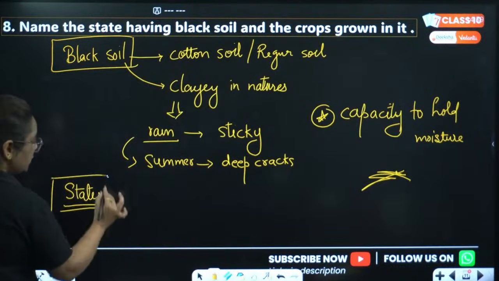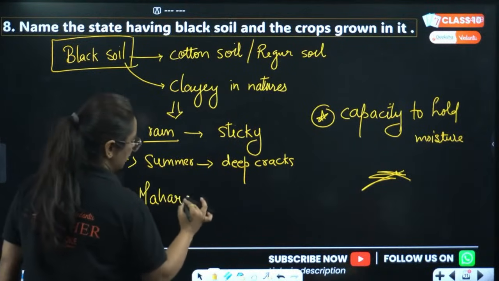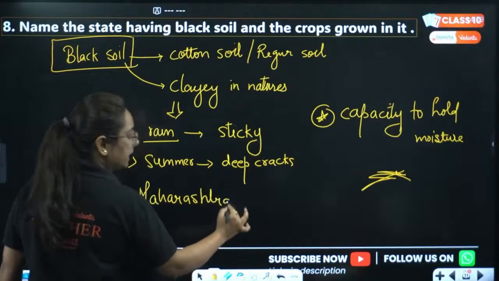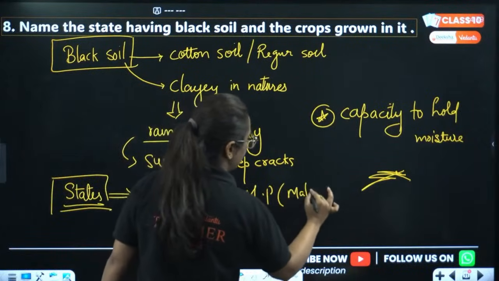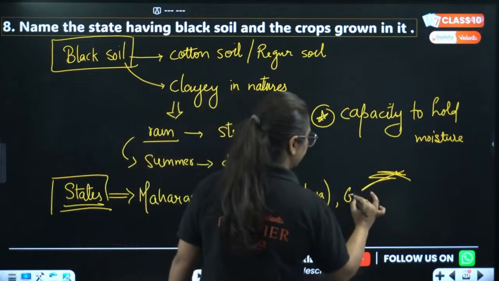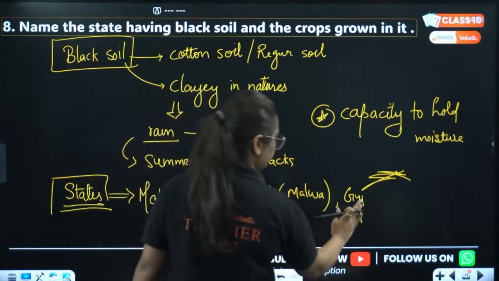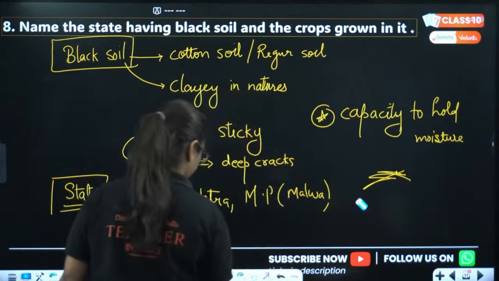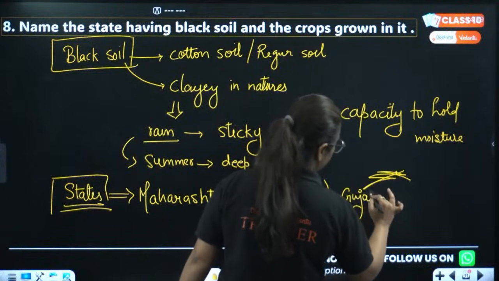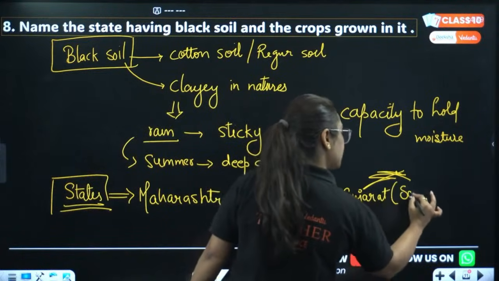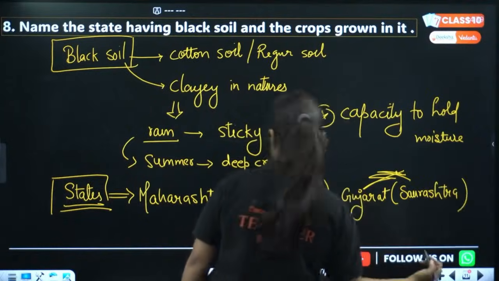Okay, let's move to the states where black soil is found. It is found in Maharashtra. Then we know it's in Madhya Pradesh. Which region of Madhya Pradesh? Malwa. Then it is in Gujarat. Which region of Gujarat? Saurashtra region of Gujarat. Remember, this is important.